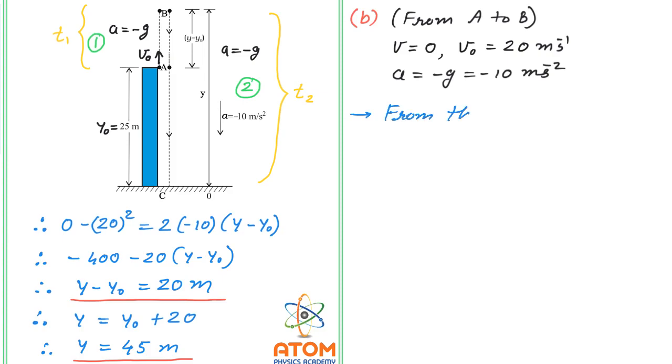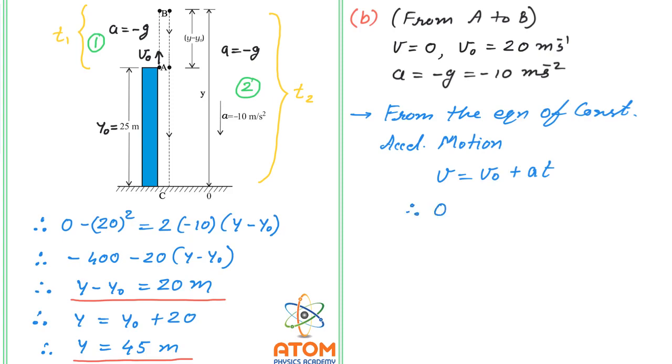From the equation of constant accelerated motion, which equation? v is equal to v0 plus at. Now we can put the values. We know that final velocity v is 0, initial velocity v0 is 20 meter per second, acceleration a is minus 10 and t is t1.